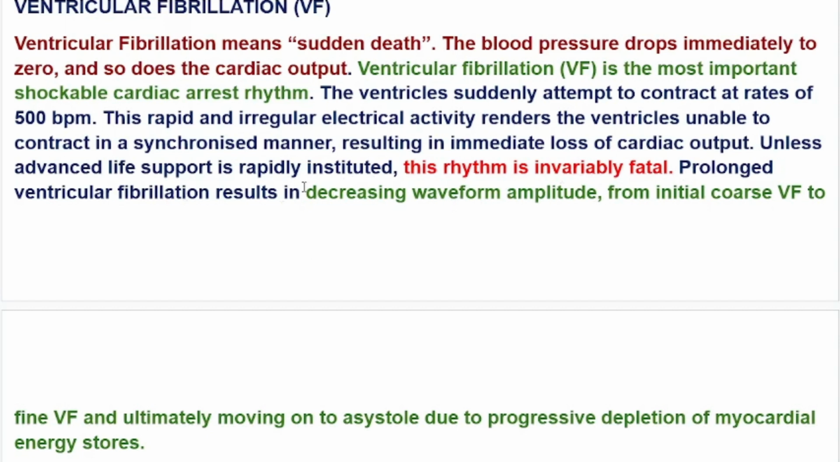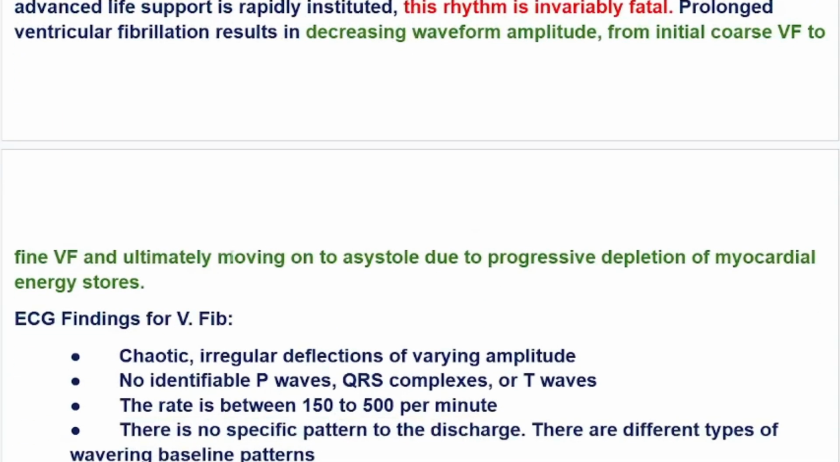Prolonged ventricular fibrillation results in decreasing waveform amplitude from initial coarse VF to fine VF, and ultimately moving on to asystole due to progressive depletion of myocardial energy stores.